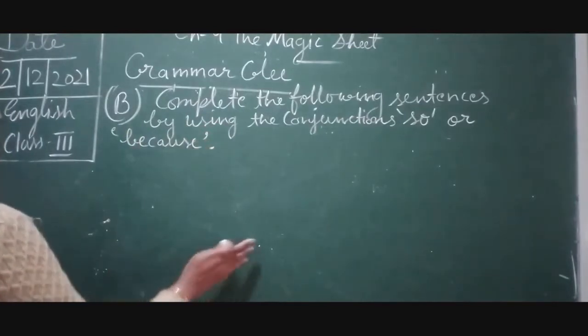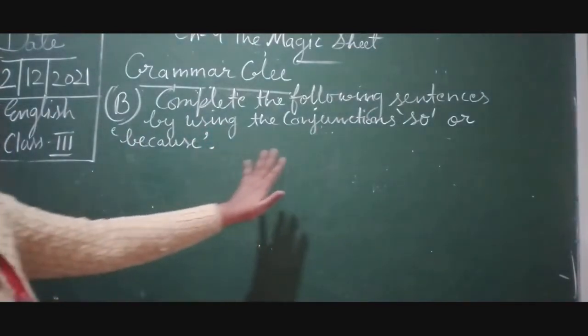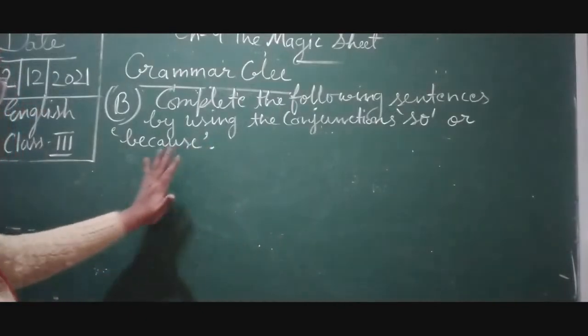So these are the two conjunctions, so and because.